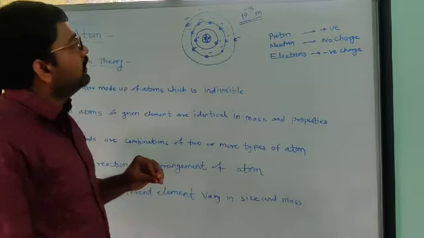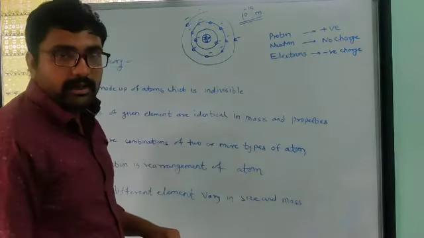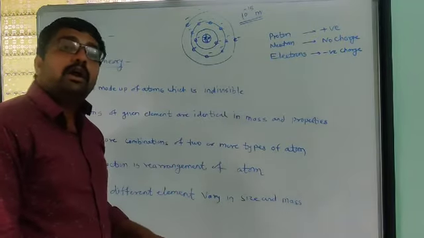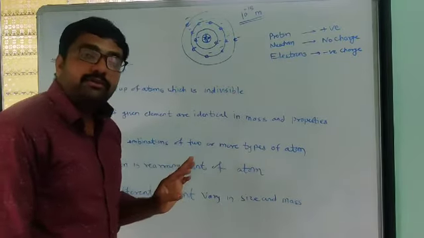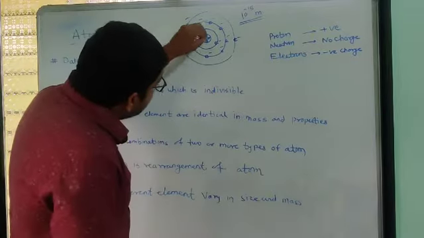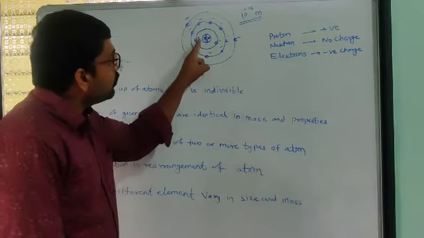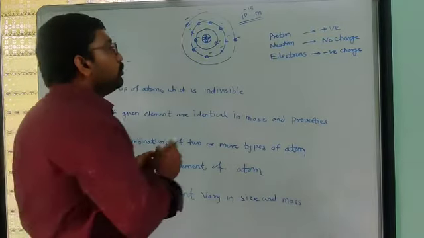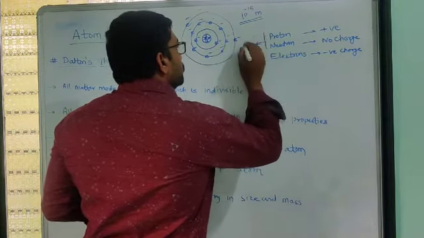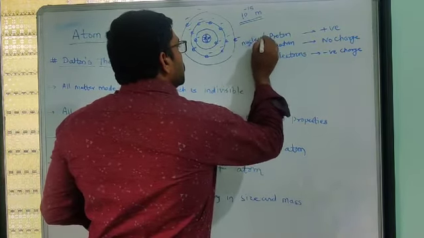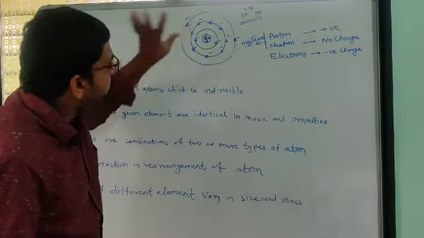Then we have to see about the neutrons. Neutrons are also placed in the nucleus. Protons and neutrons are both present in the nucleus. You have to remember that these two particles, protons and neutrons, are present in the nucleus.